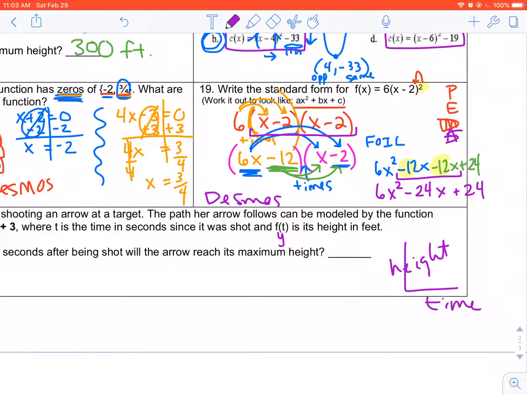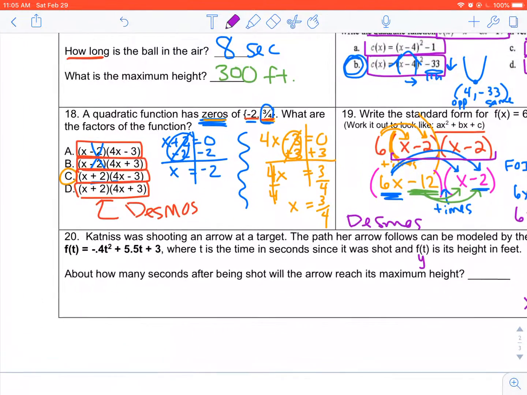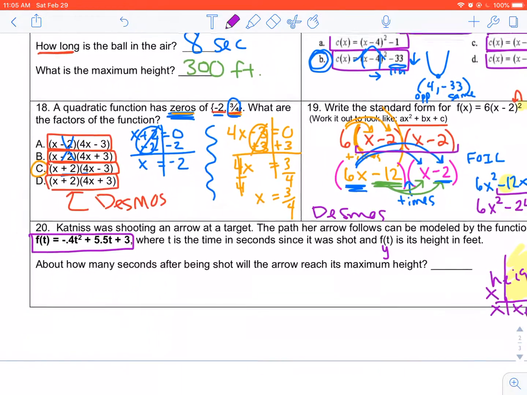We would not use the entire parabola because this is a real-world situation. You are only going to use that top quadrant. You are not going to go backwards or down. So we do have an equation that was different than the last time she shot an arrow. And it says how many seconds after being shot will the arrow reach its maximum height.